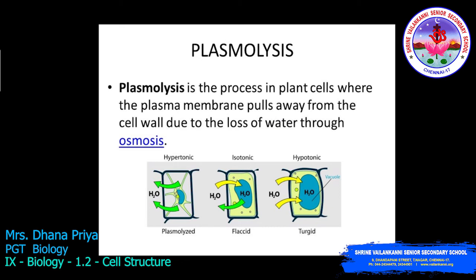Plasmolysis is the process in plant cells where the plasma membrane pulls away from the cell wall due to the loss of water by the process called osmosis.